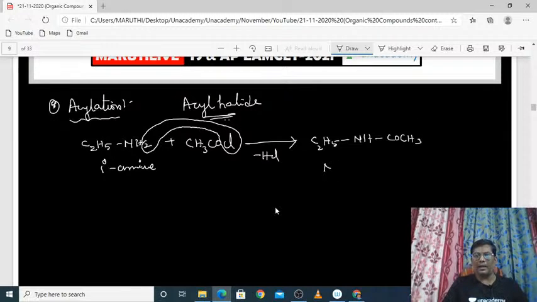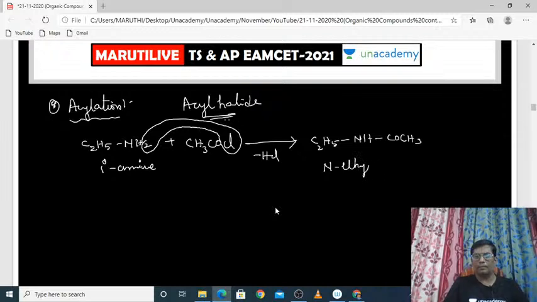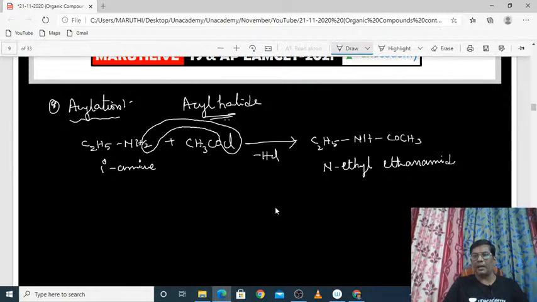It is called N-ethyl ethanamide. So when primary amines react with acyl halides, they will produce N-ethyl ethanamide. It is an aliphatic amine. You can do the same chemical reaction with aromatic amines also.